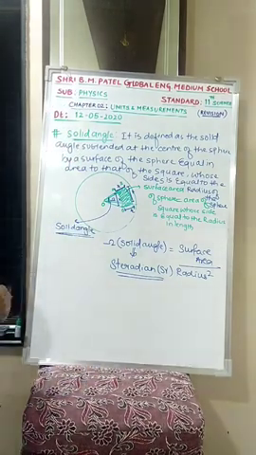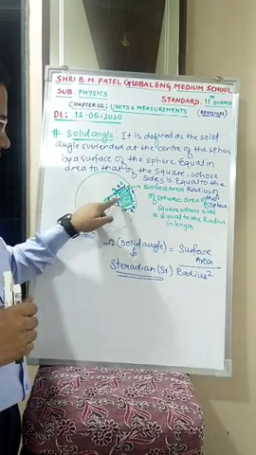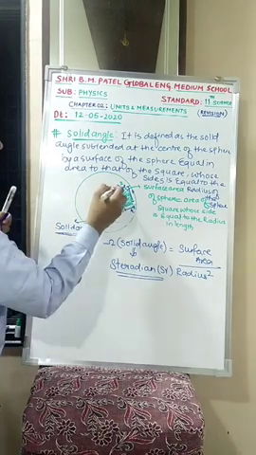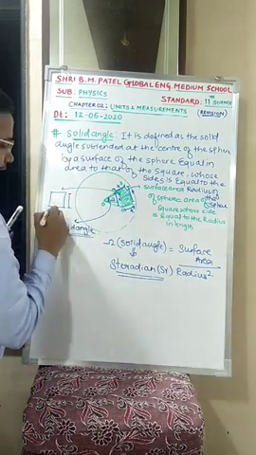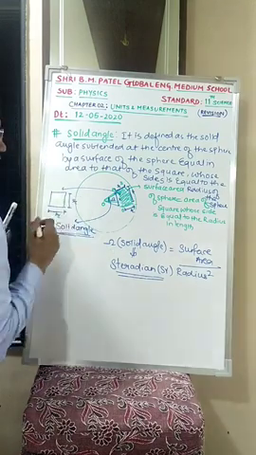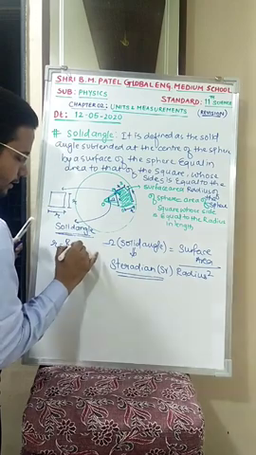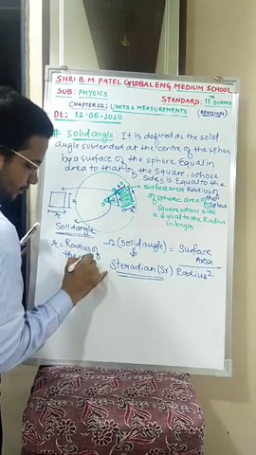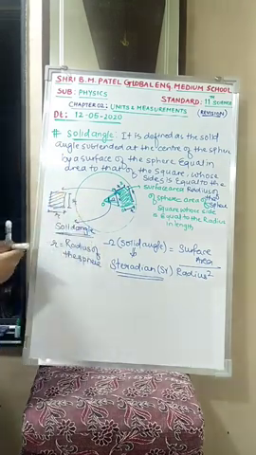The solid angle is defined as the solid angle subtended at the center of the sphere by a surface of the sphere, like this green color surface, equal in area to that of the square. Consider this to be a square whose side is equal to the radius of the sphere. Is this clear? Hope that this is clear.